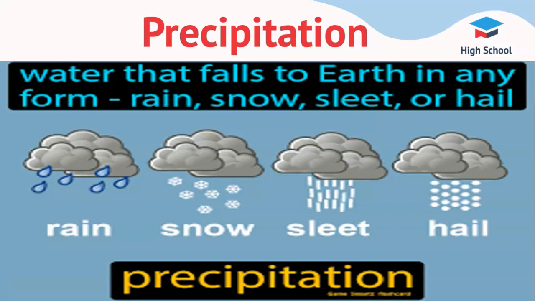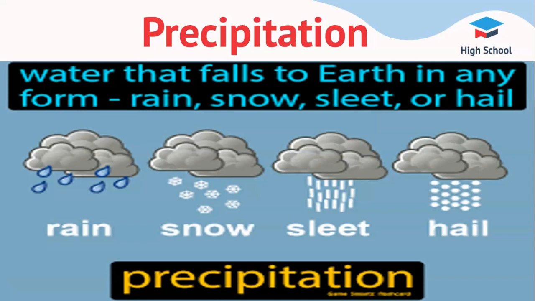Now we'll see what is rain. The most common kind of precipitation is rain. The precipitation in the form of water droplets is called rain. The precipitation in which the size of raindrops is less than 0.5 mm in diameter is known as drizzle, and the raindrops with greater than 0.5 mm in diameter are known as rain. Generally, drizzle takes place from stratus cloud.